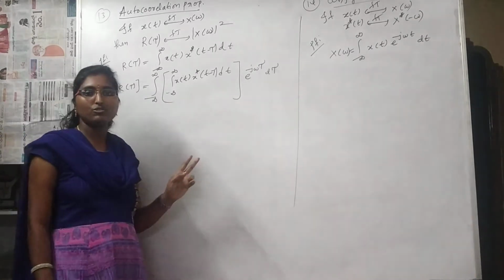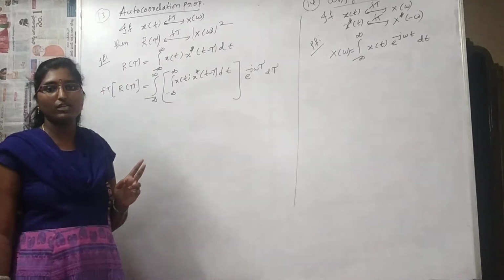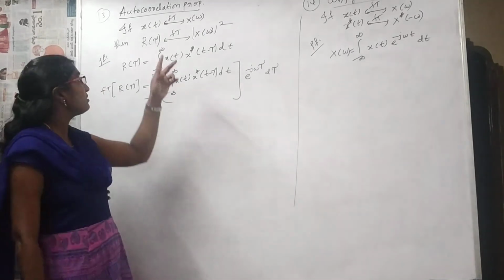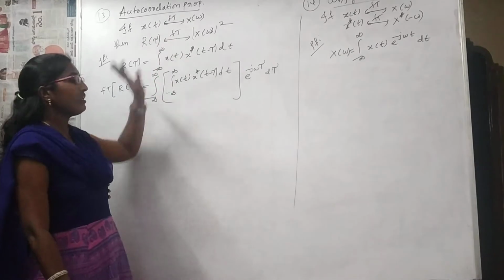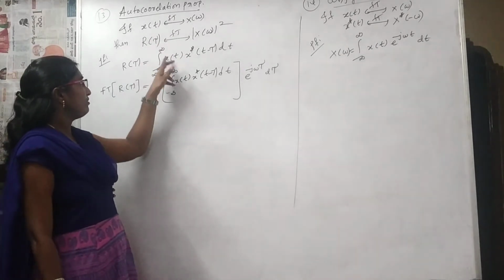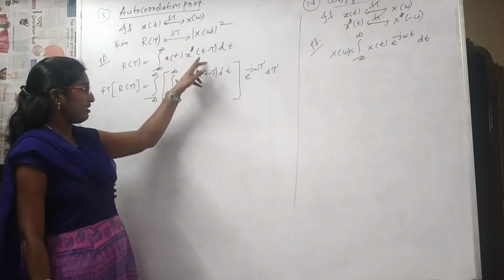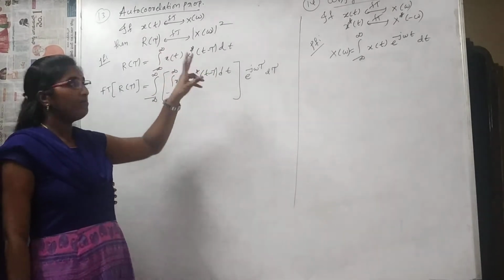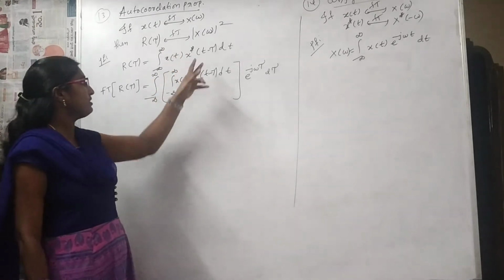You can see the properties of autocorrelation and cross correlation clearly in the coming chapters. Right now, just remember the formula r of tau equals integral minus infinity to infinity x of t x star of t minus tau, which looks similar to the convolution formula, but is a little different.